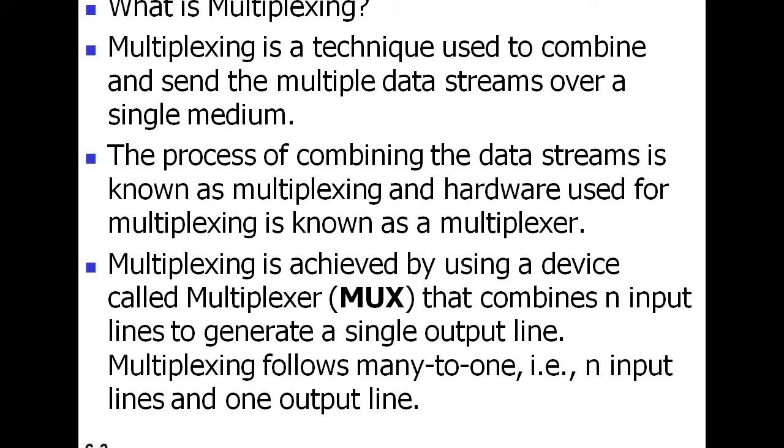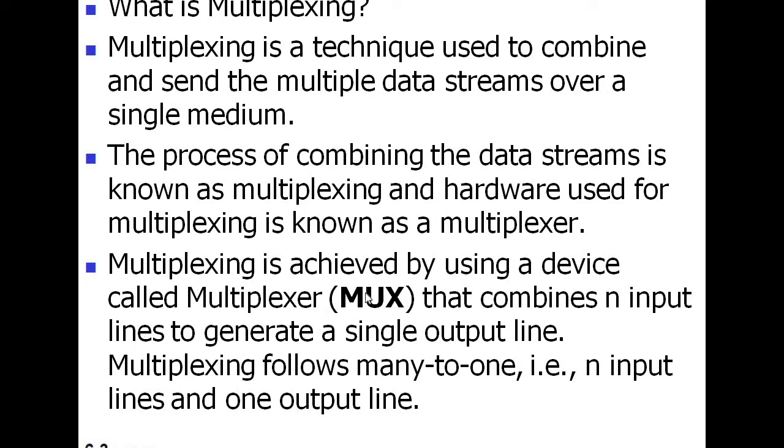In short form, we can also call it MUX. MUX means multiplexer. So the next point is multiplexing is achieved by using a device called a multiplexer. So multiplexing is a technique, and it is achieved by a device that is called a multiplexer.